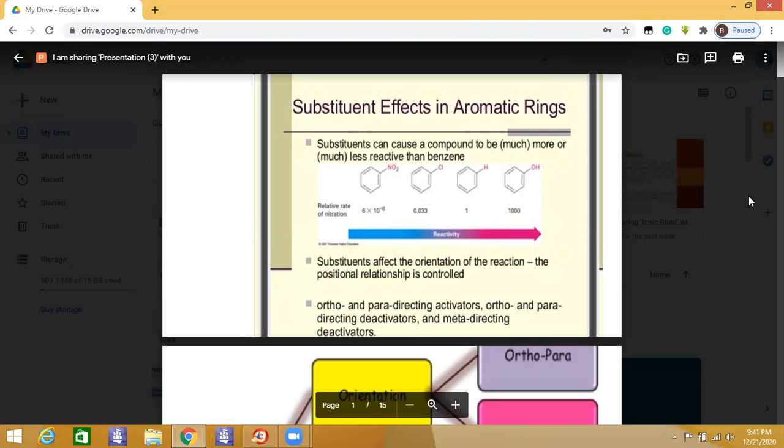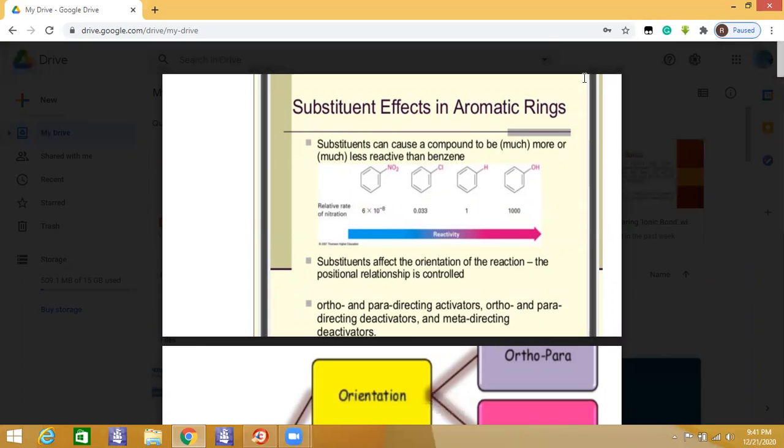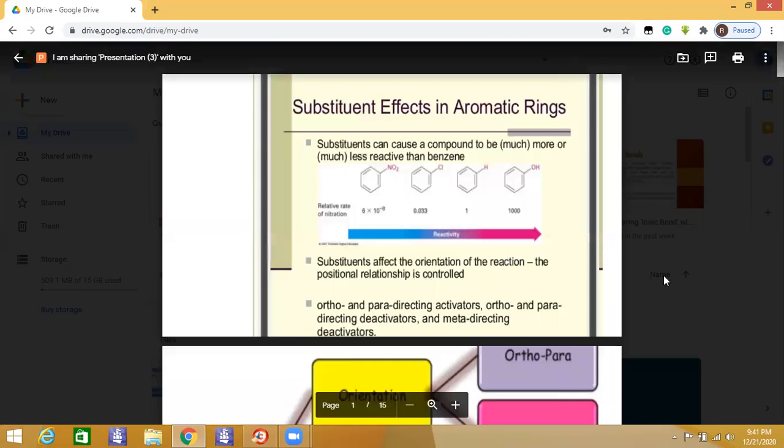So on the whole, these reactivity rates depend on the nature of the already present substituent, which decides where the incoming group will go.